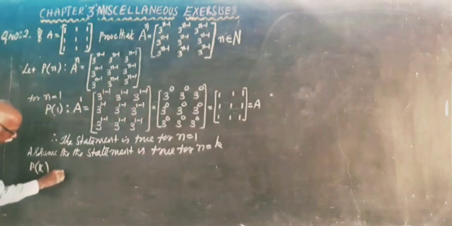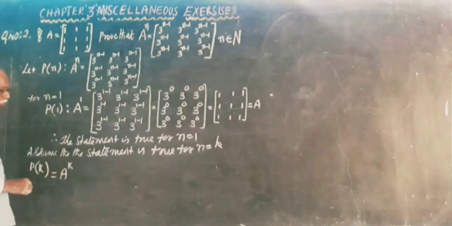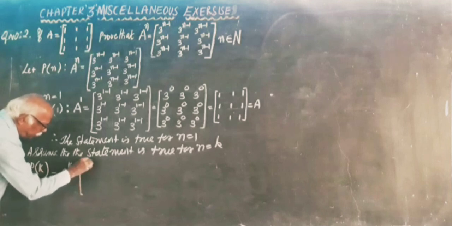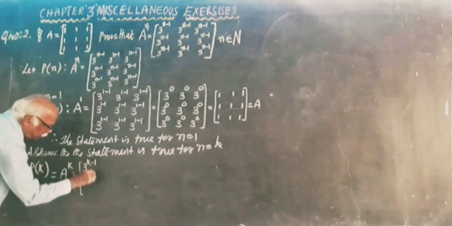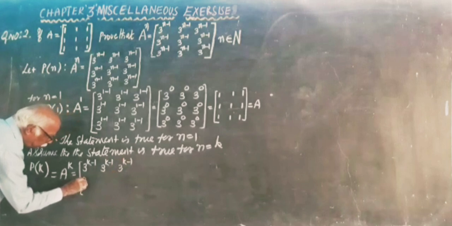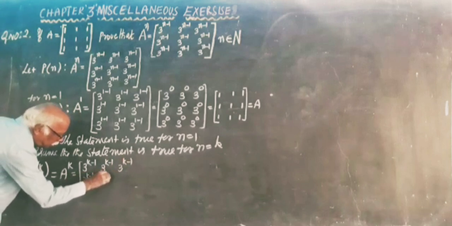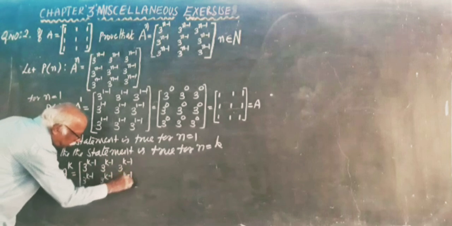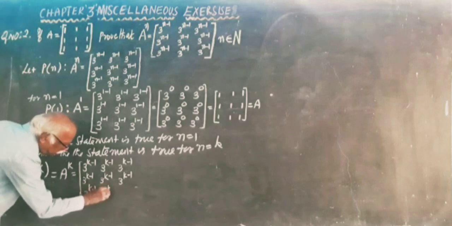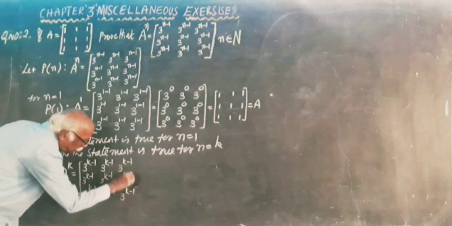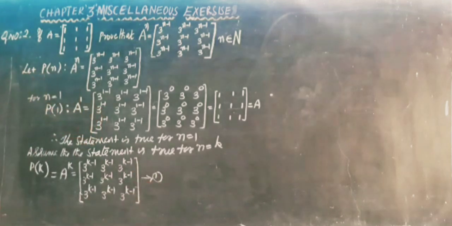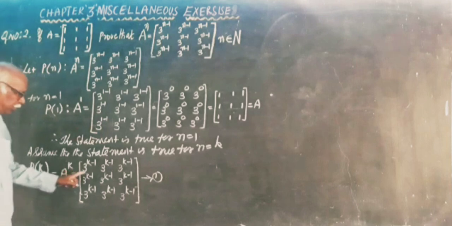P of k is A power k, which is equal to the 3 by 3 matrix with every entry 3 power k minus 1. Assume this is equation number 2. That is P of k. P of k is A power k, which is equal to all this.